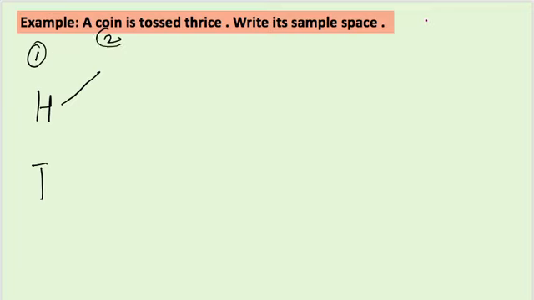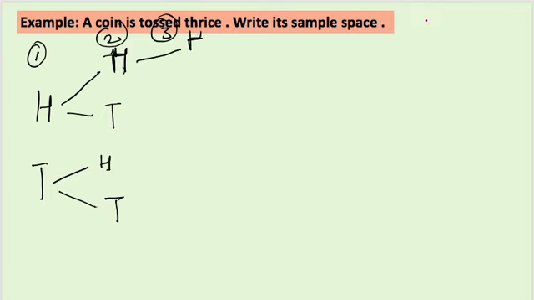When I take a second toss, what happened? Either first with head I'll get tail, or head, you can write anything, or you can get tail, right? Or you can get first tail and then head, or tail with tail. So in the second throw you will get this. Now when we are doing the third time, when head is going, it can give you again head, or it can give you a tail.